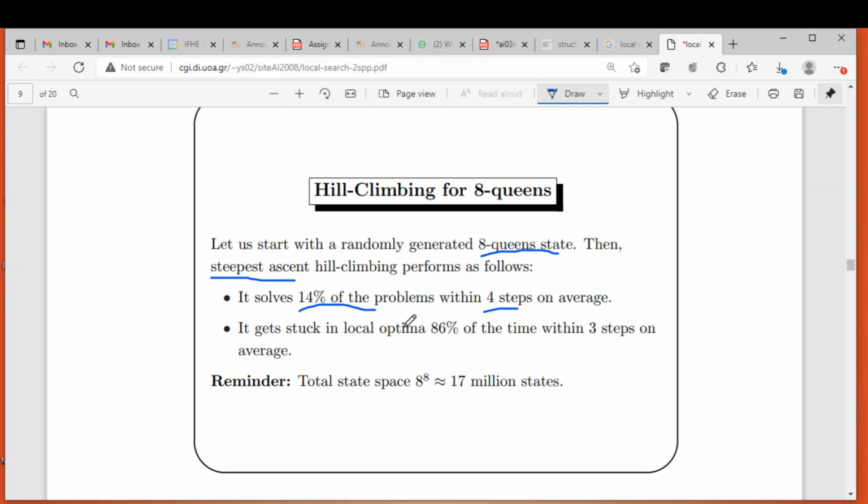The remaining 86 percent of the time, the algorithm gets stuck at a local maximum, and whenever it gets stuck, it needs 3 steps on average. This is an observation on the 8 queen problem using the steepest ascent hill climbing algorithm.